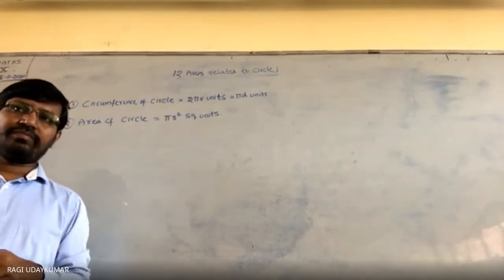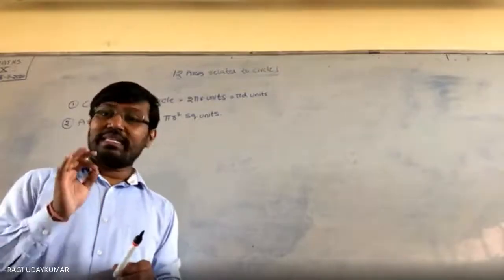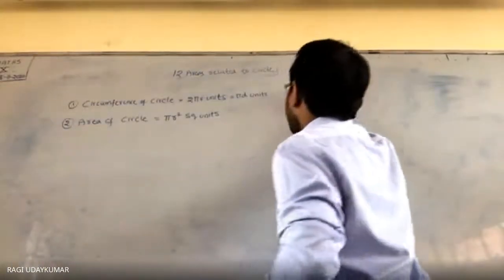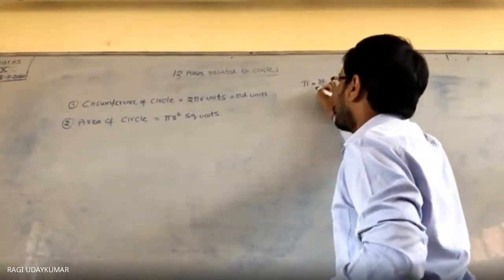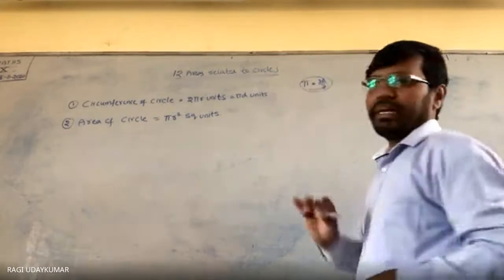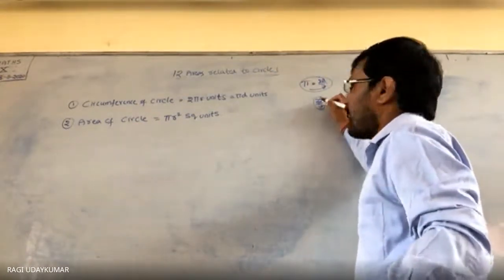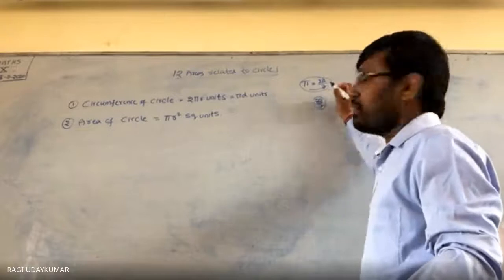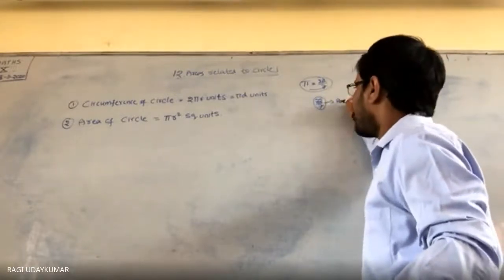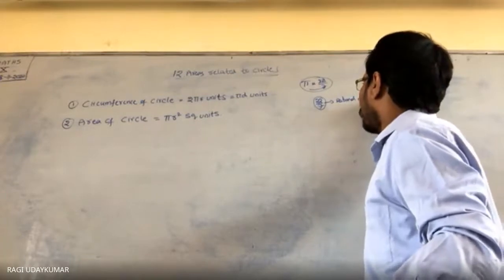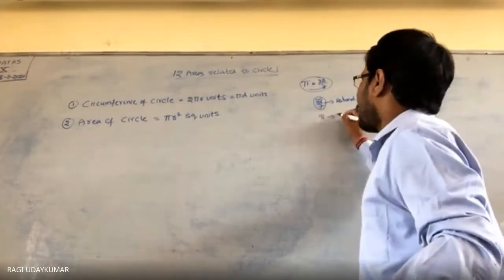Irrational. Pi is not rational, beta. Pi is irrational. Why are you saying the pi value approximately will be taken as 22/7? But this is not the exact value of pi. 22/7 is an approximate value of pi. 22/7 को हम लोग rational number बोलते हैं. 22/7 is a rational number and pi is an irrational number.